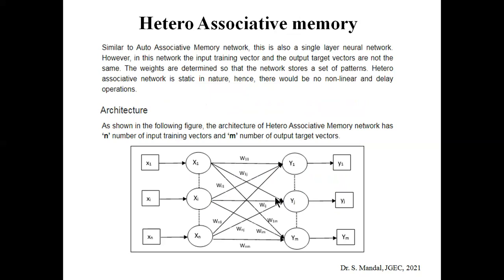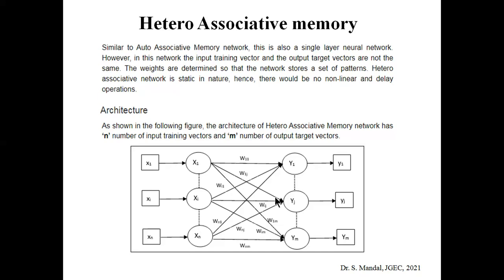So next is the heteroassociative memory. Basically it is quite similar to the auto associative memory, and here we also use a single layer neural network. The only difference is that the number of input and the number of output nodes are different, because in the case of heteroassociative memory, the input and output patterns are quite different with respect to numbers, types, and format also.